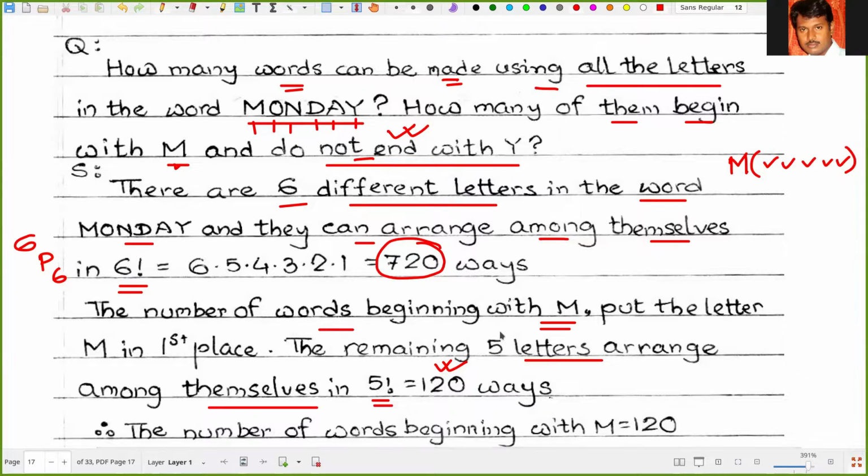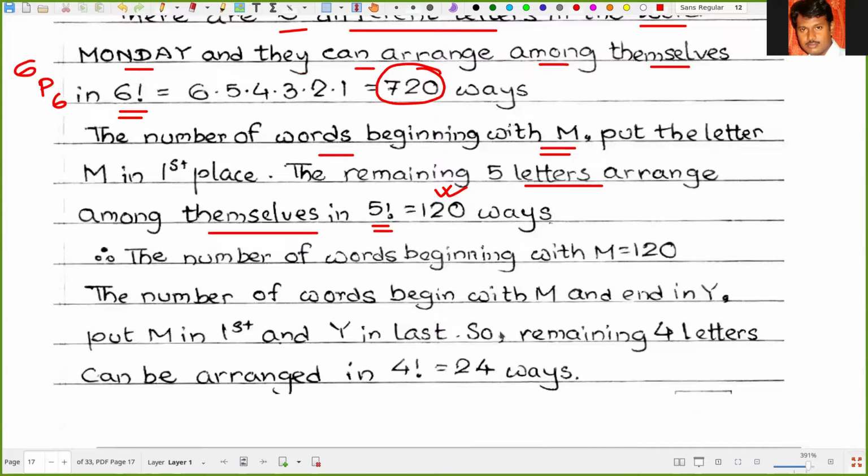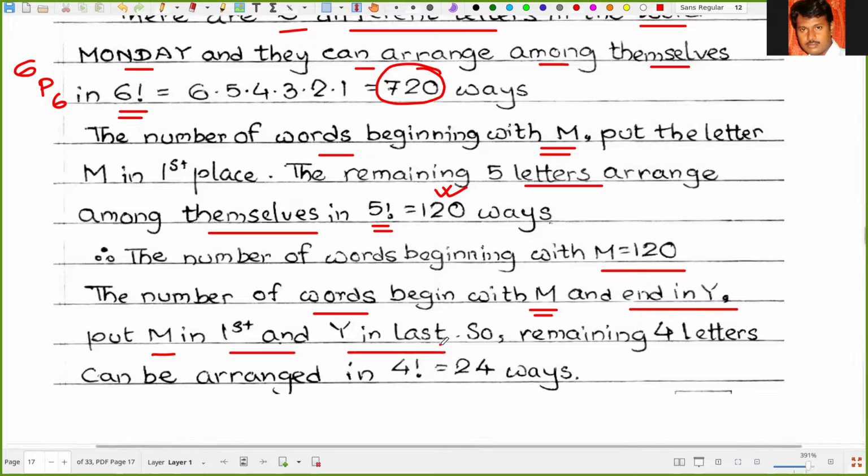But the question is, do not end with Y. So the number of words beginning with M is 120, and we must subtract the number of words that begin with M and end with Y. So put M in the first place and Y in the last. The remaining 4 letters can be arranged in 4 factorial ways, or 24 ways.